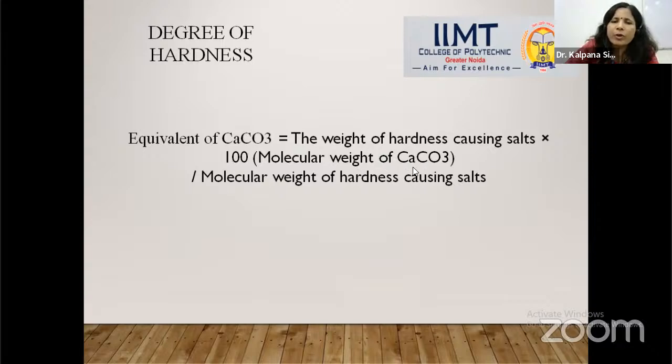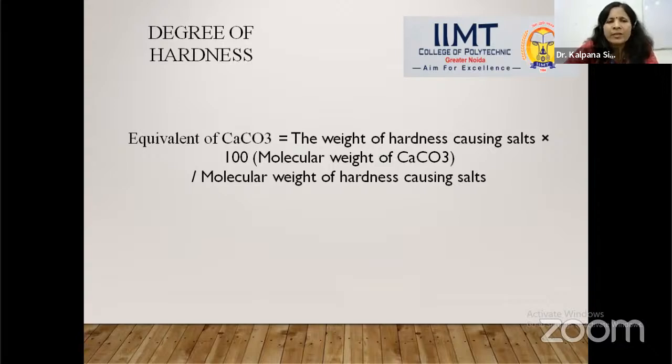Like calcium, the molar mass is 40, plus carbon 12, one oxygen 16, three oxygen 48. If we add up 40 plus 12 plus 48, it will be 100. So the molecular weight of calcium carbonate is 100. And after multiplying these two, we divide by the molecular weight of the hardness-causing salt.